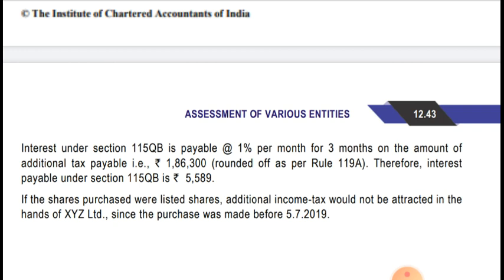Okay, so that is applicable from 5th July 2019, if it's applicable to a listed company as well. But as the transaction took place before 5th July 2019, in this case it will not be taxable. Tax will not be payable. Additional amount of tax will not be payable by the listed company in this case.